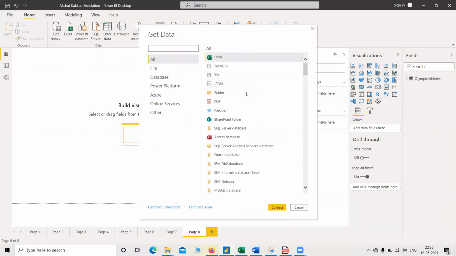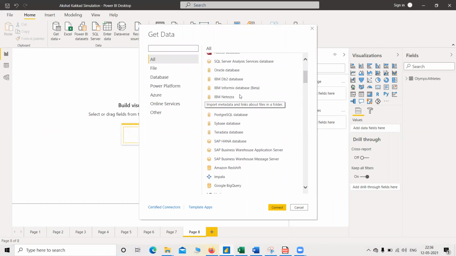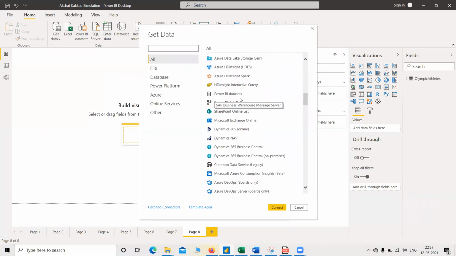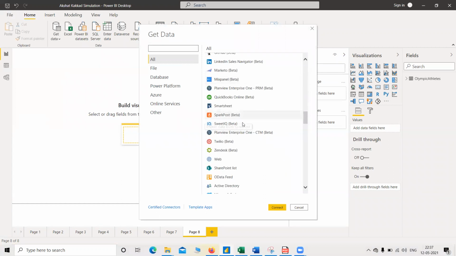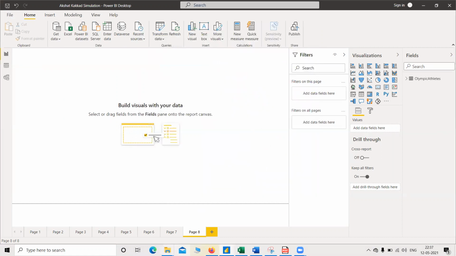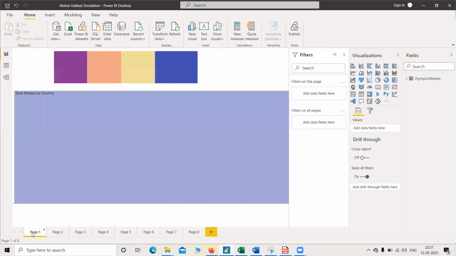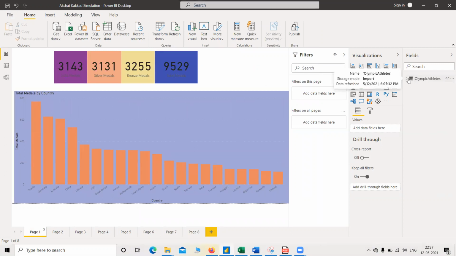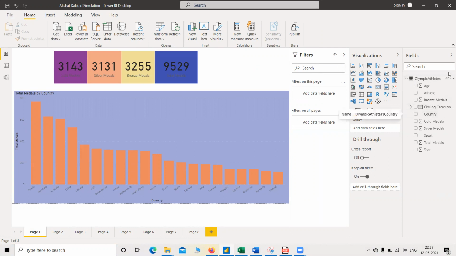So this many types of data are supported by the Power BI tool. We can connect any of them and then load our data. I have loaded the Excel sheet of athletics, which contains this many attributes.